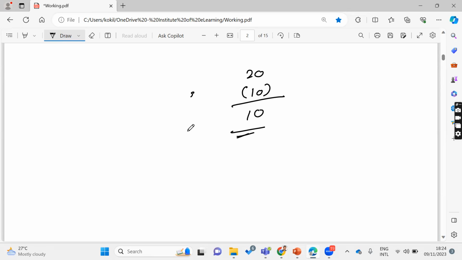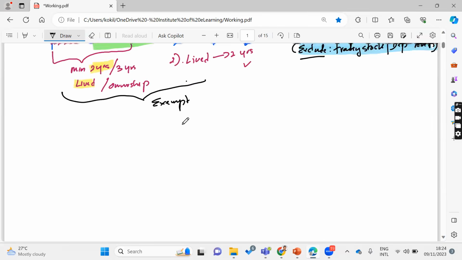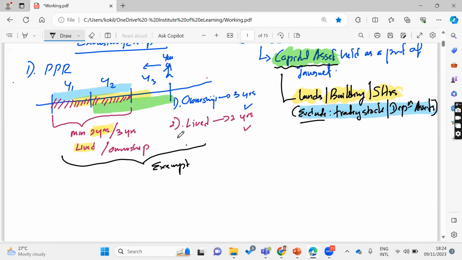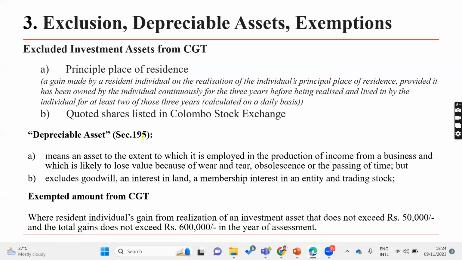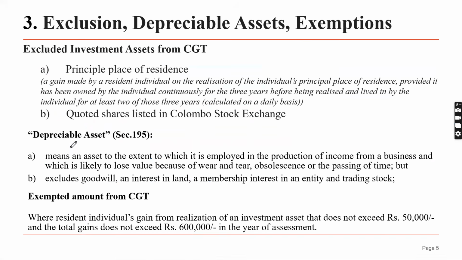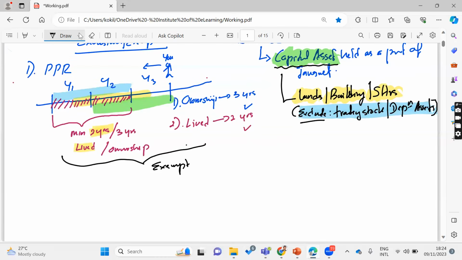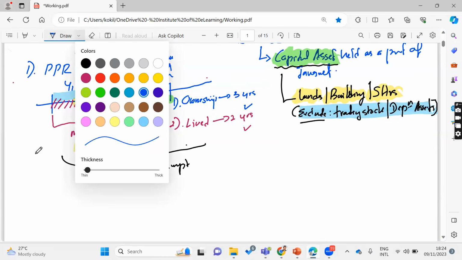But if it is your principal place of residence, if it is the house you lived in that you are selling, then the seller has no tax. It is not applicable, right? Hope it's clear. Then the second one: if you are selling listed shares, right?